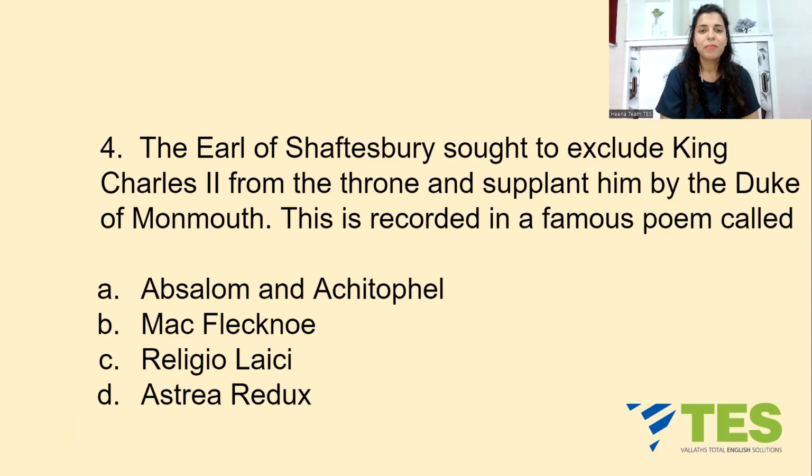Read it carefully. The Earl of Shaftesbury sought to exclude King Charles II from the throne and supplant him by the Duke of Monmouth. This is recorded in a famous poem called, your options are A. Absalom and Achitophel, B. Macflecknoe, C. Religio Medici, or D. Astraea Redux. कौन सी पोम है जिसमें Earl of Shaftesbury एक प्लॉट रचते हैं and he wants Duke of Monmouth to rebel against his own father, King Charles II?